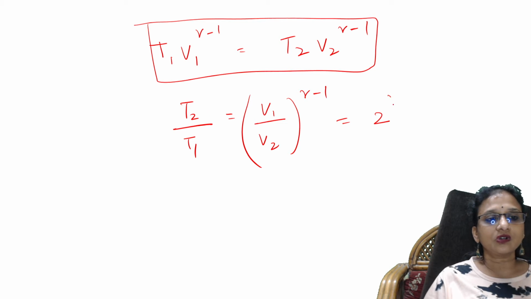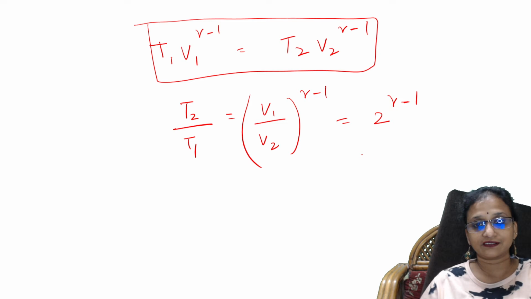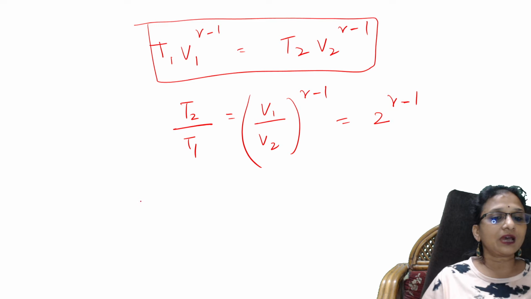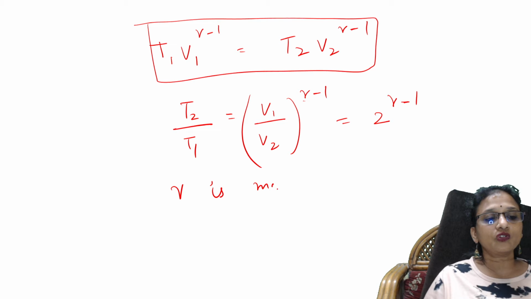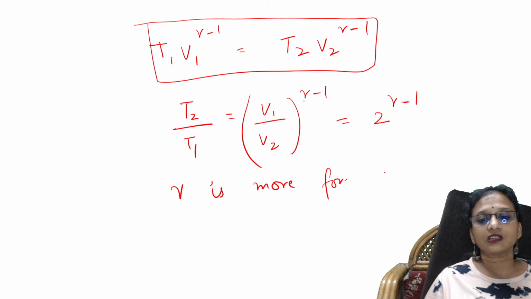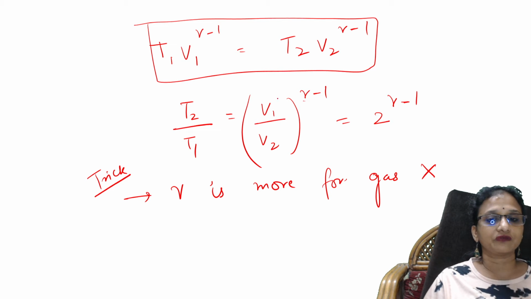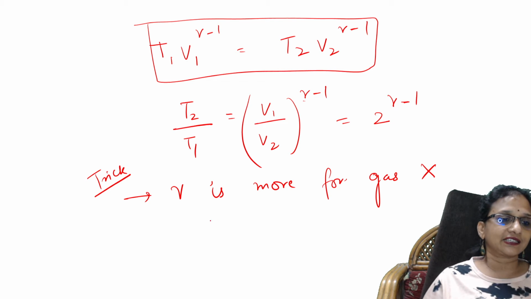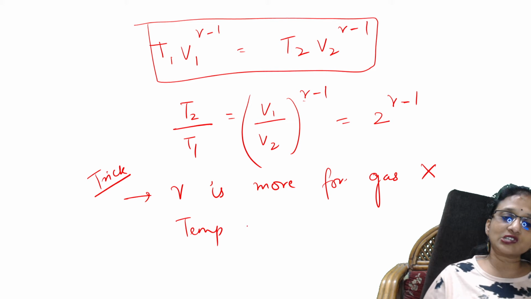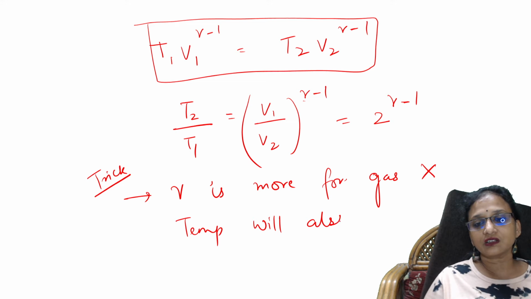So T2 by T1 is equal to 2^(gamma minus 1), because the volume goes from V to V/2. Now what are you observing? Gamma is more for gas X, yes or no? So if gamma is more for gas X, this is the trick: temperature will also be more for X. Yes or no?